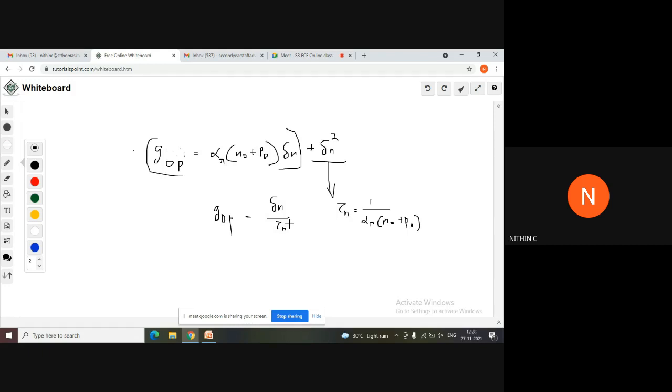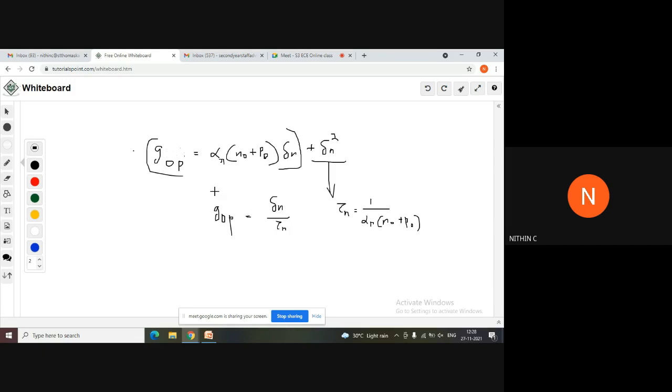Carrier lifetime means, once a carrier is generated, the time from the point of generation till its recombination. Just like a person's lifetime is from birth until death, in a similar manner a carrier's lifetime is the time from generation till recombination. That time period is called the carrier lifetime. So this tau n is the lifetime of the electron.